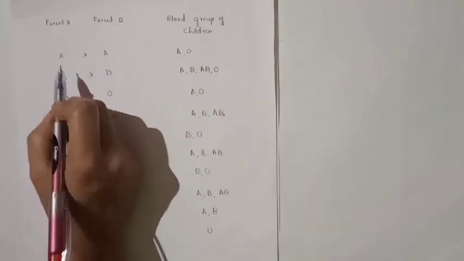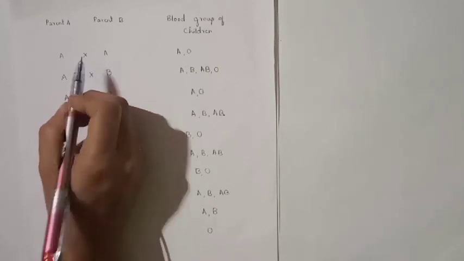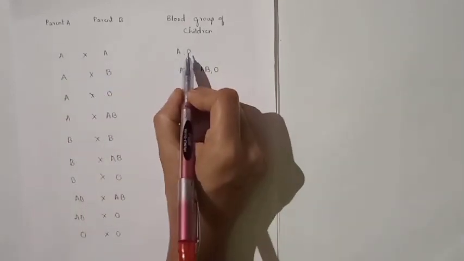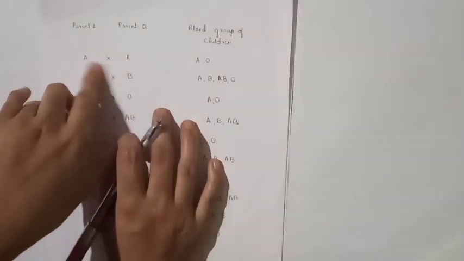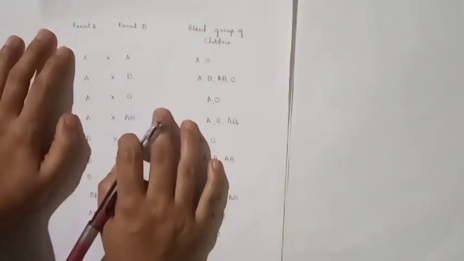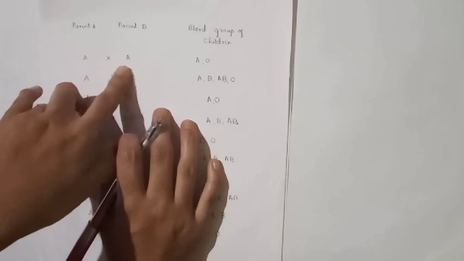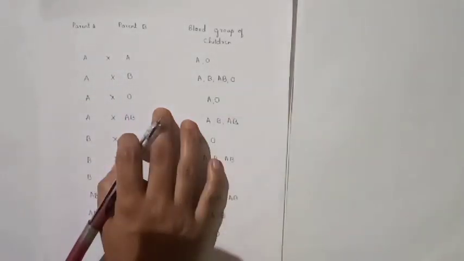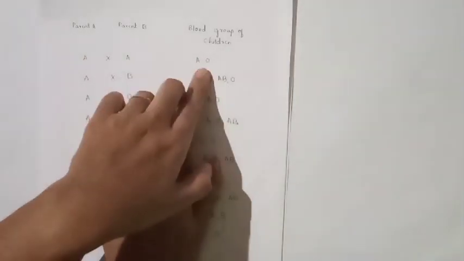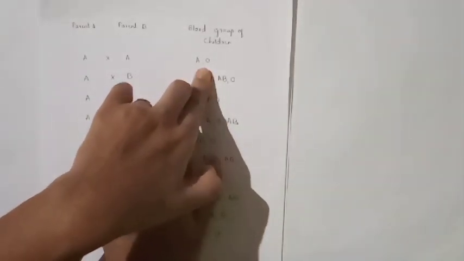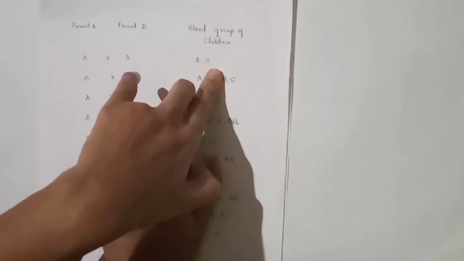Suppose both the parents have blood group A, then possible blood groups in their children are A or O. Suppose children have blood group B or AB, then there is some doubt. These children are not from this combination of parents, they are from other parents. Understood? Suppose both the parents are A, then the only possibility is blood group A and O, not B and AB.